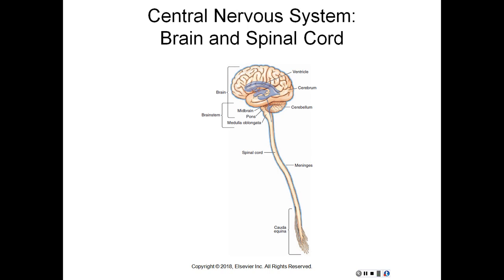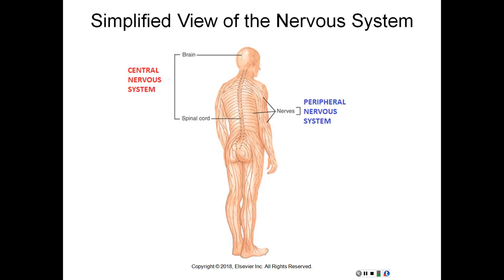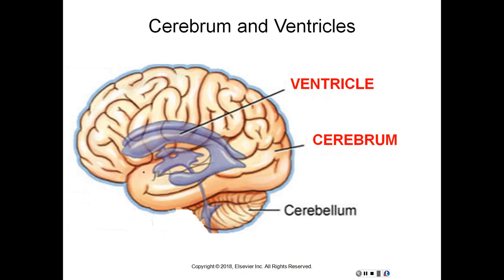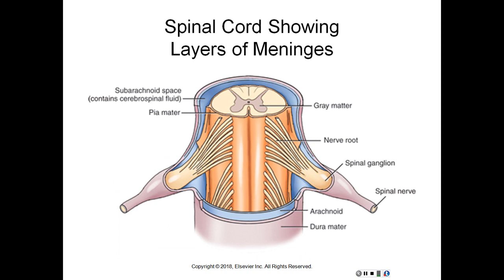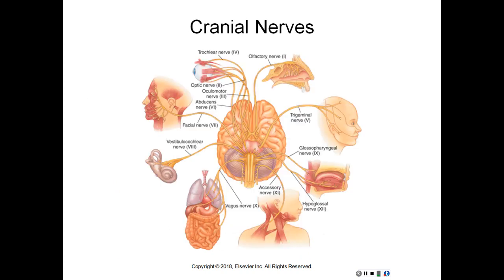So let's look at the next few slides. So of course this is the CNS, the central nervous system, which contains the brain and the spinal cord. Here is the entire nervous system broken up into the central nervous system and then the peripheral nervous system, or your nerves. Your cerebrum and ventricles here. Then the brainstem, which includes the pons, medulla oblongata, and midbrain. Here are the spinal cord showing layers of the meninges. Here are all your cranial nerves and where they're located. And that will end this recording.